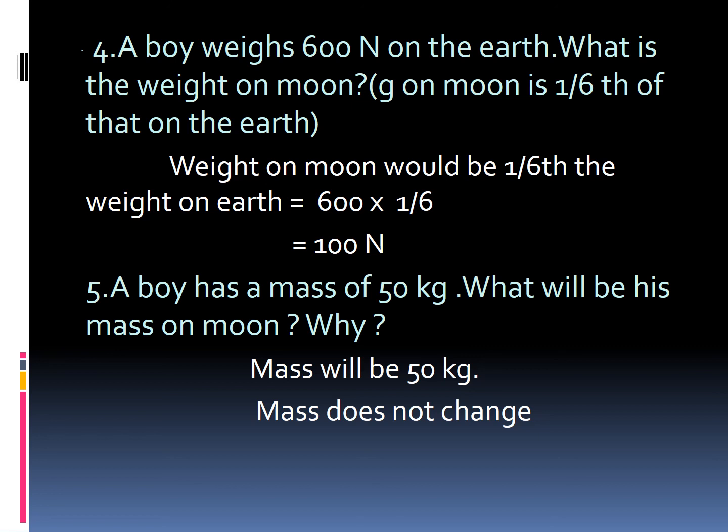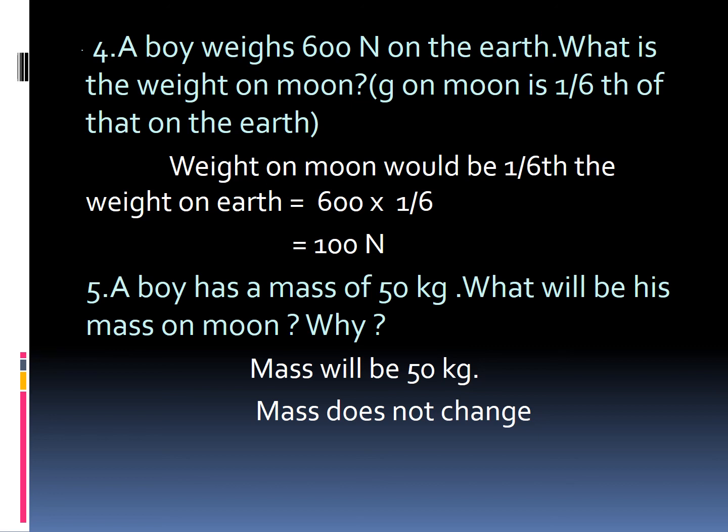600 into 1/6. We can cut 6 and 600, so 100 Newton is the weight on the moon, okay, children? Can you all understand? Weight on the earth is given, 600 Newton. We should find the weight on the moon, and they had given a note that gravity on the moon is 1/6 of that of the earth.